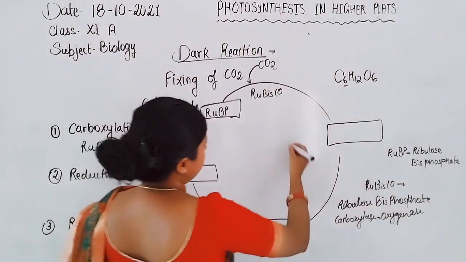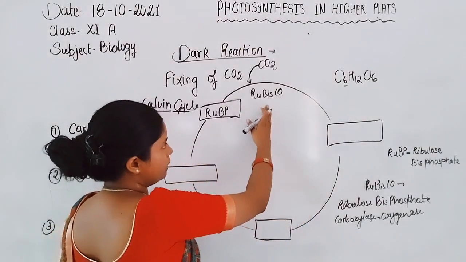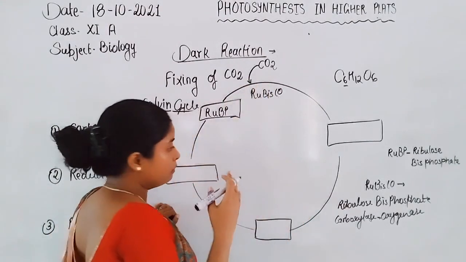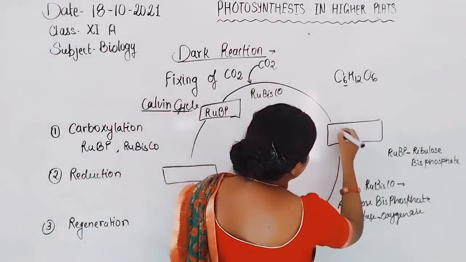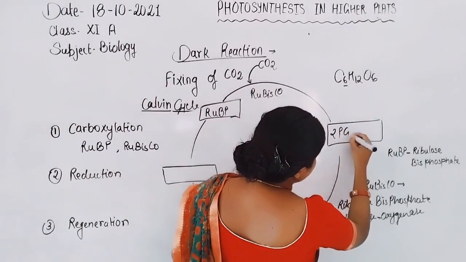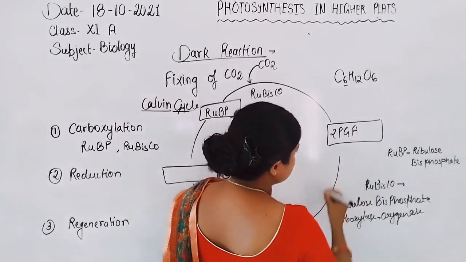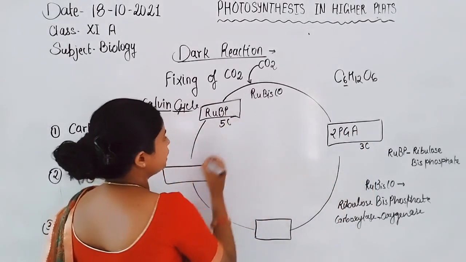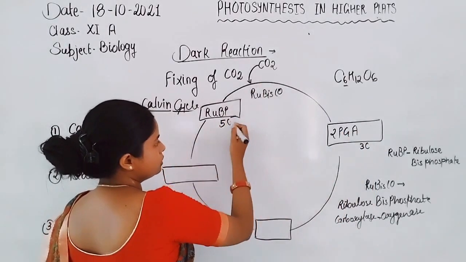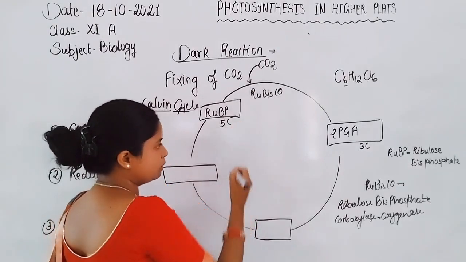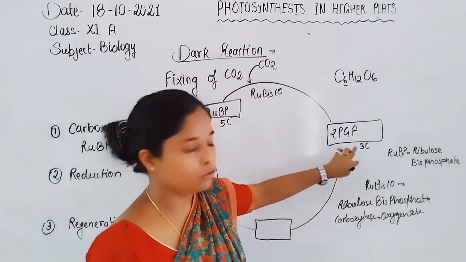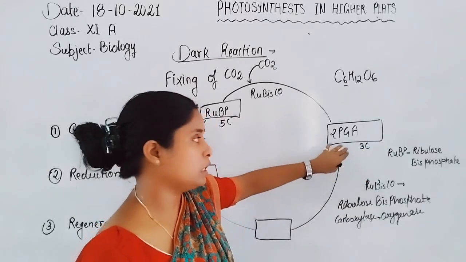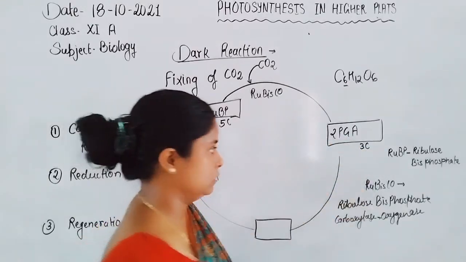Now, in the presence of the enzyme Rubisco, RuBP binds with carbon dioxide, or fixes carbon dioxide, and forms the first product: two molecules of phosphoglyceric acid, which is a 3 carbon containing molecule. Here RuBP is a 5 carbon containing molecule. So when it binds with a single carbon dioxide, overall a 6 carbon containing molecule forms, which breaks into 2 molecules of 3 carbon containing phosphoglyceric acid.